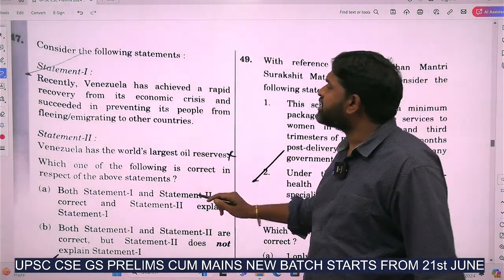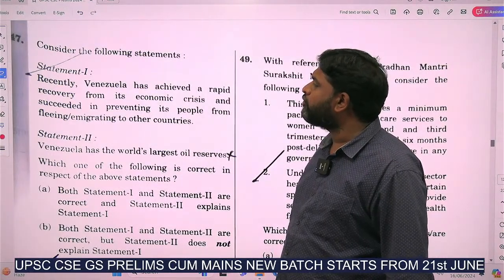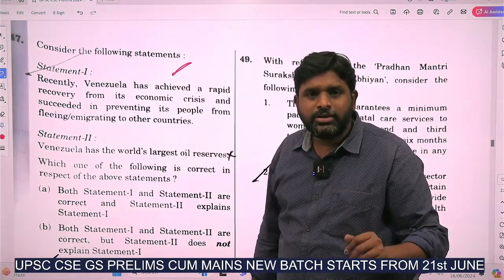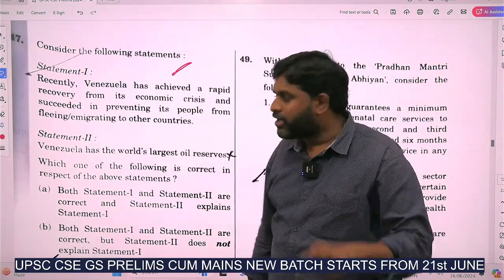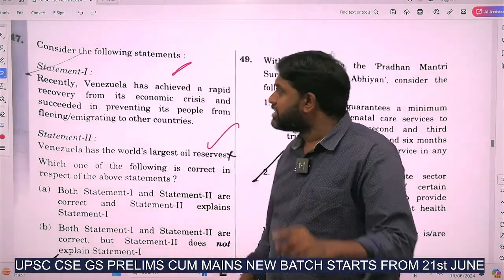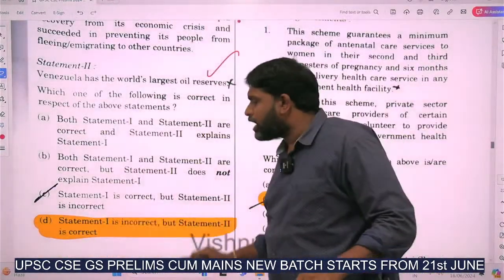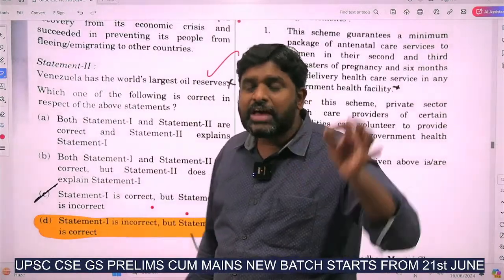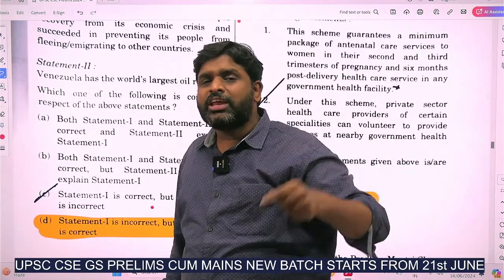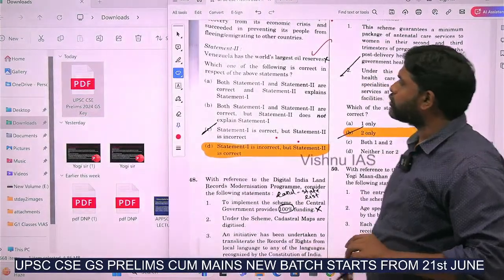Recently, Venezuela has achieved a rapid recovery from its economic crisis and succeeded in preventing its people from immigrating to other countries. No, Venezuela did not achieve that. Today also Venezuela is suffering with economic crisis. Venezuela has the world's largest oil reserves. Correct. So what is the answer? Statement 1 is incorrect. Statement 2 is correct, which means Venezuela has the largest oil reserves in the world. But Venezuela is suffering with economic crisis, it is not coming out of it. This is what the question is all about.